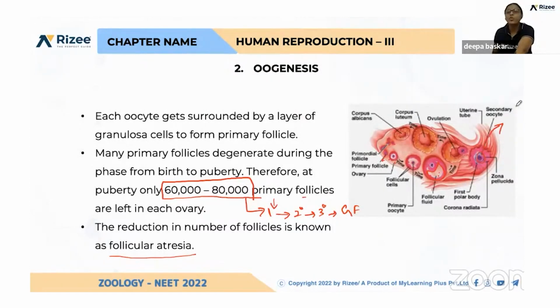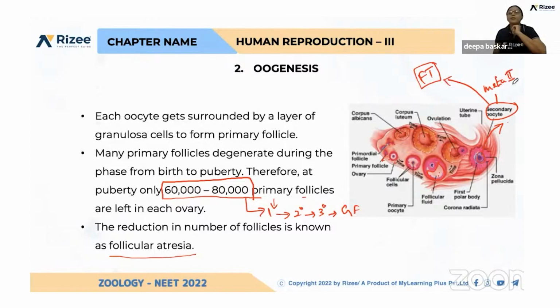So the released ovum, what is the nature of the released ovum? That is secondary oocyte which is arrested at metaphase 2. So this secondary oocyte is reaching the fallopian tube and it is waiting there for fertilization. So the egg which is waiting in the ampullary region is secondary oocyte which is arrested at metaphase 2.